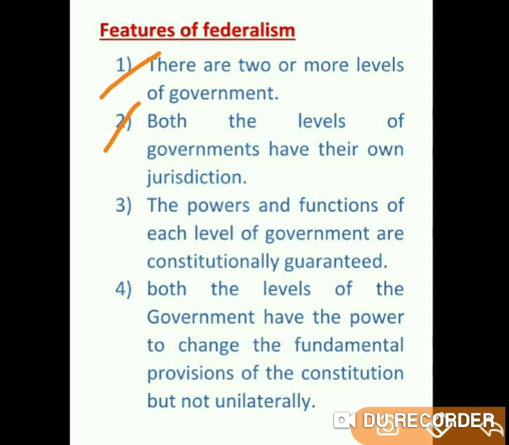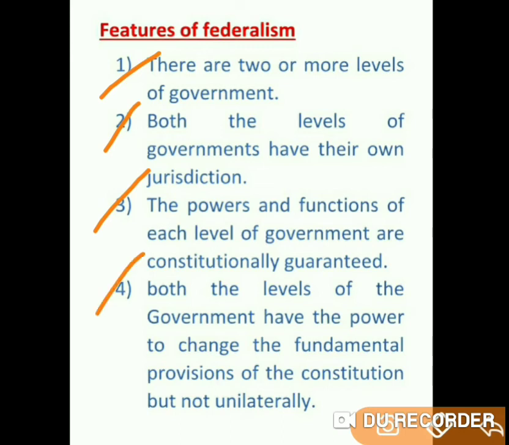When it comes to India, what are the powers and functions of the central government, what are the powers and functions of the state government, and what are the powers and functions of the local government are totally mentioned and laid down in our Indian Constitution. This is the second feature of federalism. And third one, the powers and the functions of each level of government are constitutionally guaranteed. That also I have discussed already. Both levels of governments have their own jurisdiction, and there are two or more levels of government.